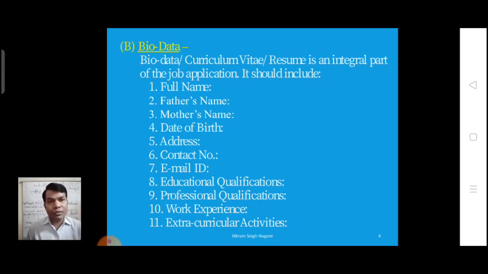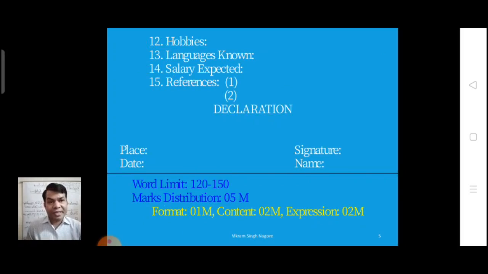It should include your full name, the candidate who is applying, his full name, father's name, mother's name, date of birth, address, contact number, email ID, educational qualifications, professional qualifications, work experience, extracurricular activities, hobbies, languages known, salary expected, references, and then declaration.